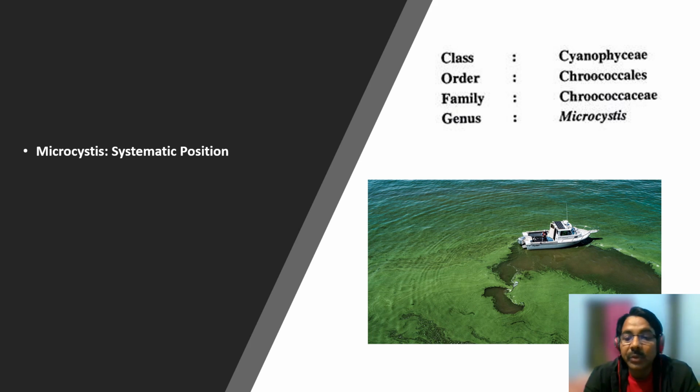Its systematic position, if we classify it, it belongs to class Cyanophyceae, which includes cyanobacteria, order Crococheles, family Crococaceae, and genus Microcystis.